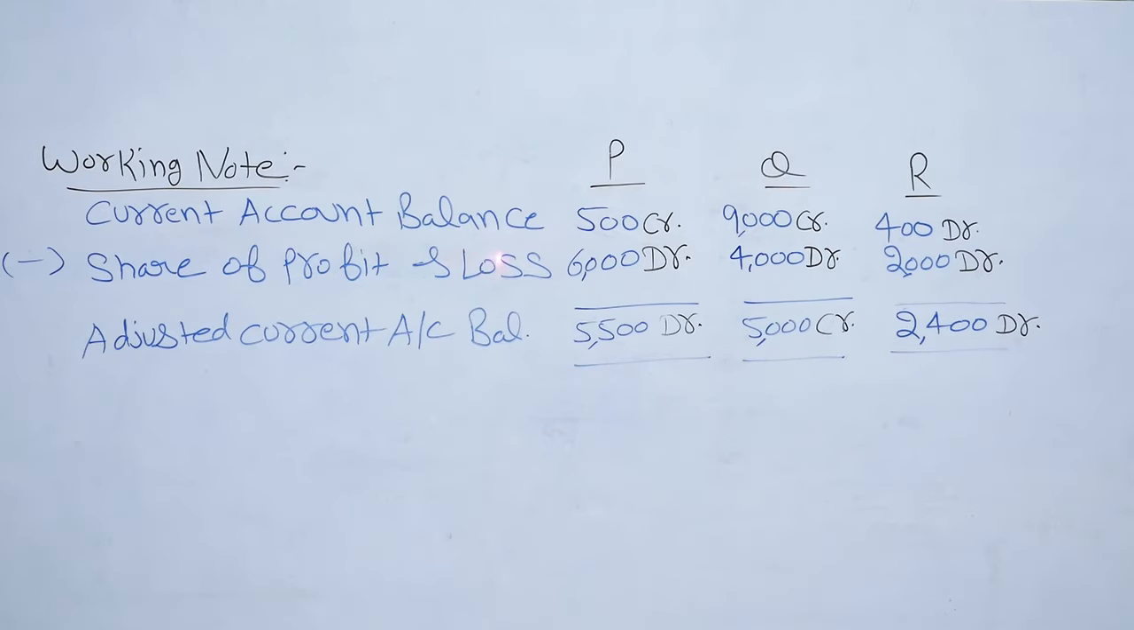So 12,000 into 3 by 6 is equal to 6,000 debit balance for P. 12,000 into 2 by 6 is equal to 4,000 debit balance for Q. 12,000 into 1 by 6 is equal to 2,000 debit balance for R. So the adjusted current account balance is 5500 debit balance for P, 5,000 credit balance for Q, 2400 debit balance for R.